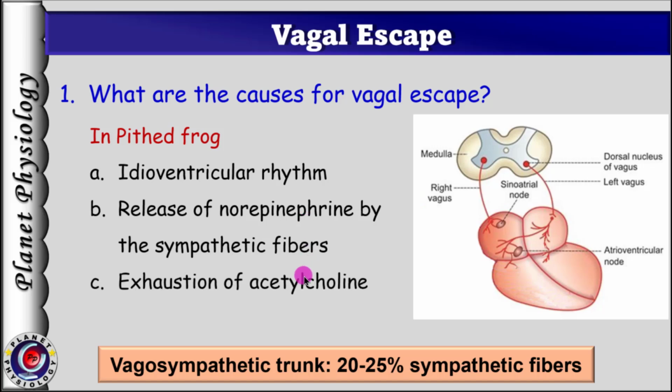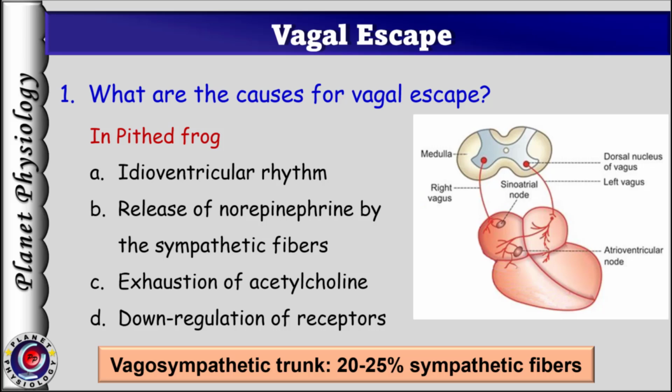Another possible reason is prolonged vagal stimulation may lead to exhaustion of acetylcholine from the nerve terminals and diminish the effect, which also helps in recovery. And the last reason may be downregulation of acetylcholine receptors, making the cardiac muscles non-responsive to acetylcholine.